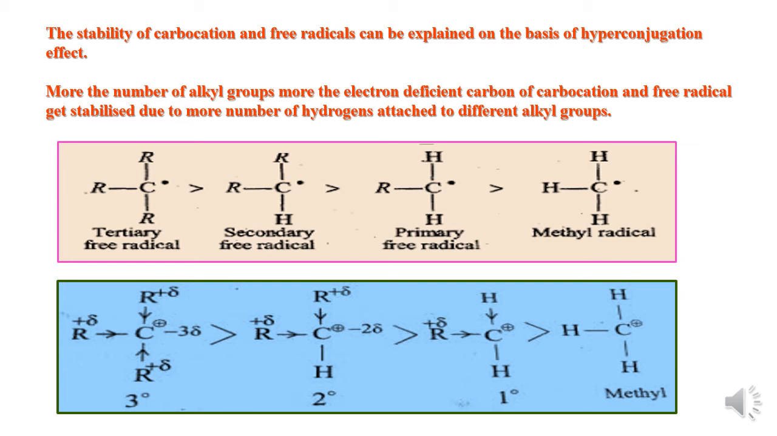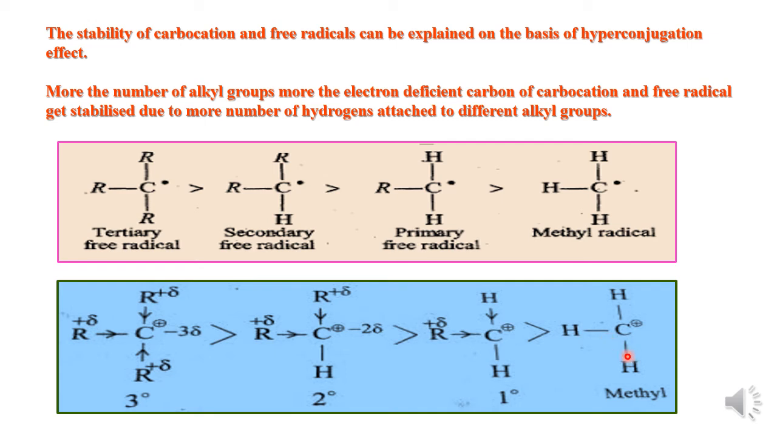Now we will see the application of hyperconjugation effect. Hyperconjugation effect is useful to explain the stability of carbocation and free radicals. So let's see how this hyperconjugation effect helps to explain the stability of carbocation and free radicals. So there are the examples of these free radicals and these carbocations.